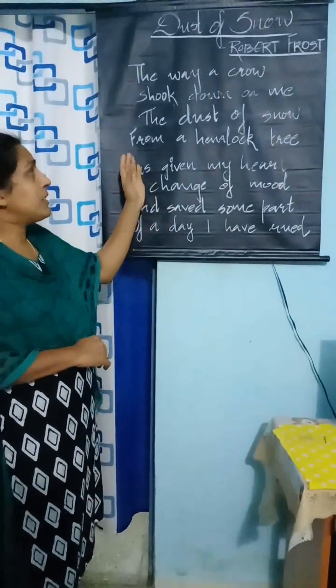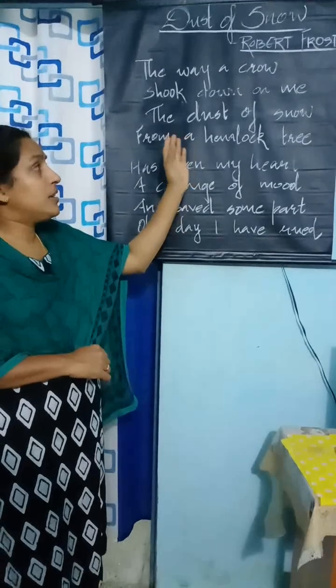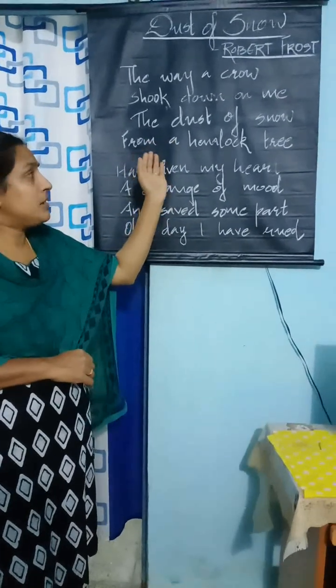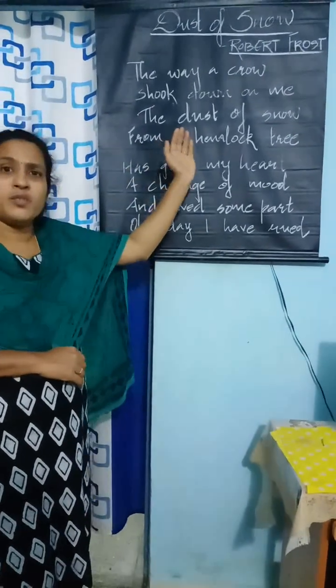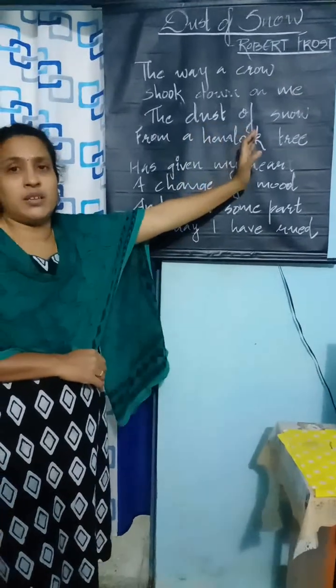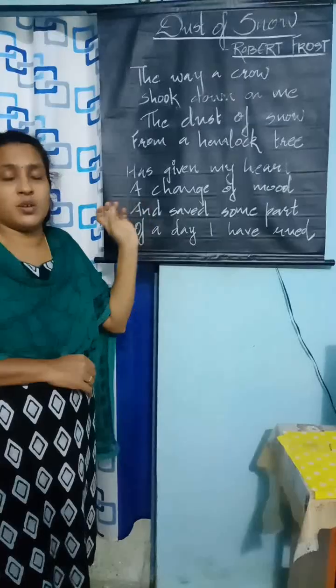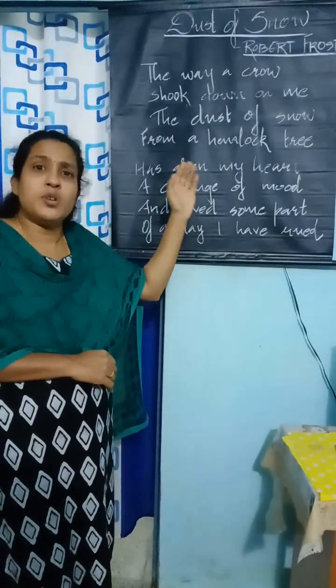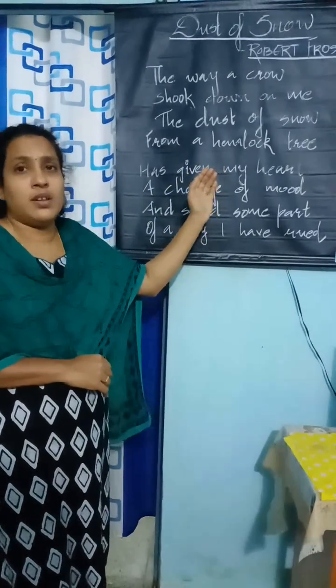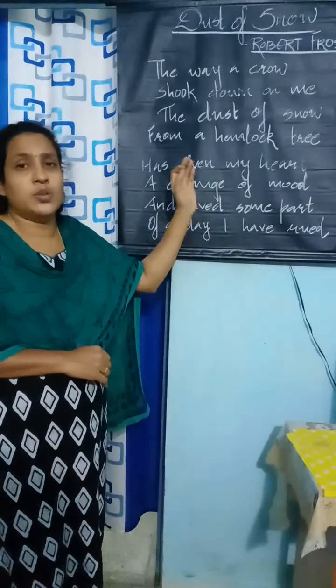And if we see the poem, from the first stanza we can assume that the poet was sitting under a hemlock tree. It is a poisonous tree and the tree was covered with snow. That day, the mood of the poet was not good. The poet was not in a good mood.